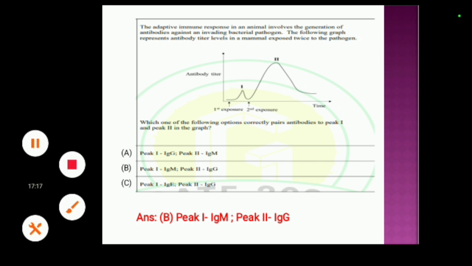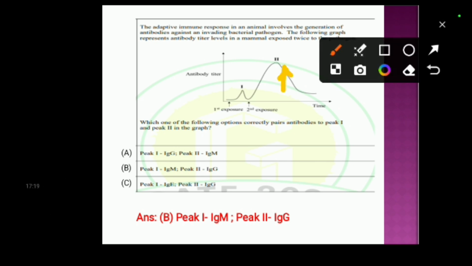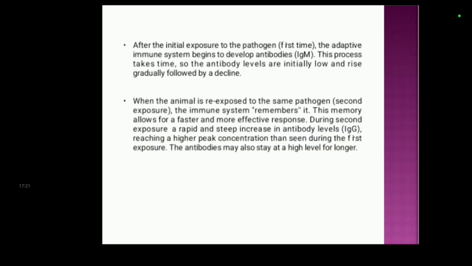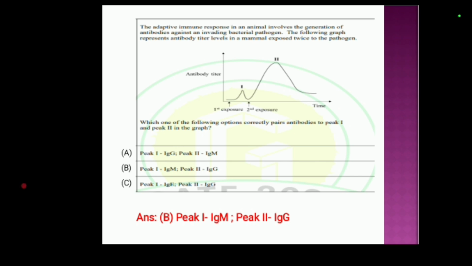Here the peak is like that. That's why option B is correct: peak 1 is IgM and peak 2 is IgG, where the peak is higher.